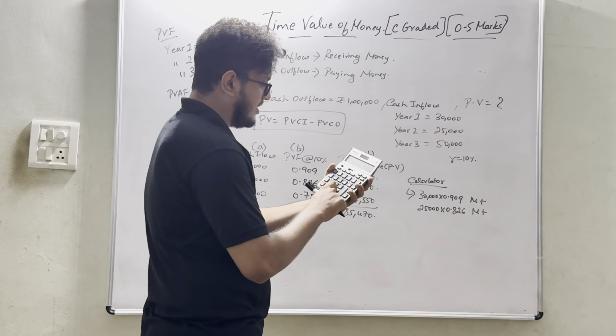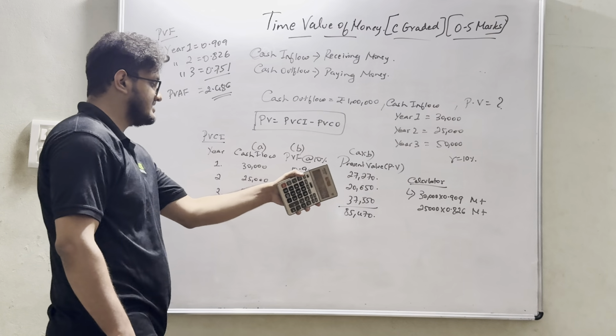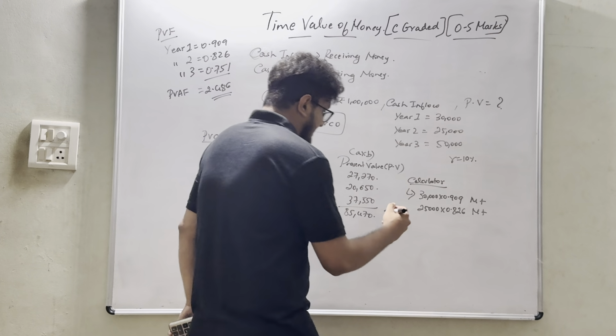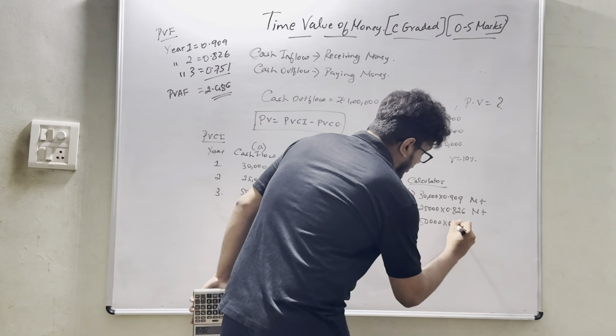We will get 20,650. Next, 50,000 into 0.751, M plus. Then after this, click MRC. So the calculator should show 37,550 before MRC.